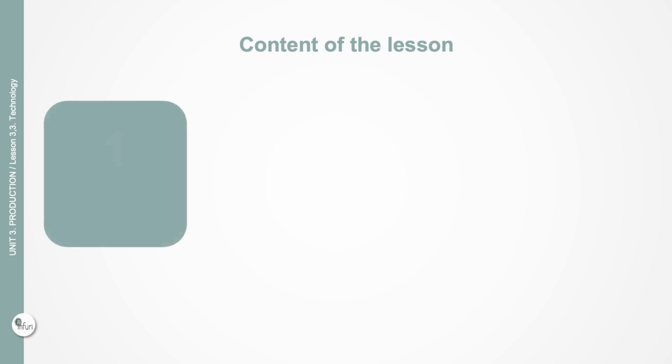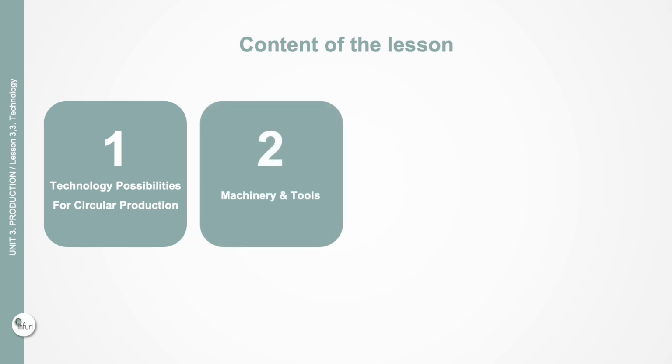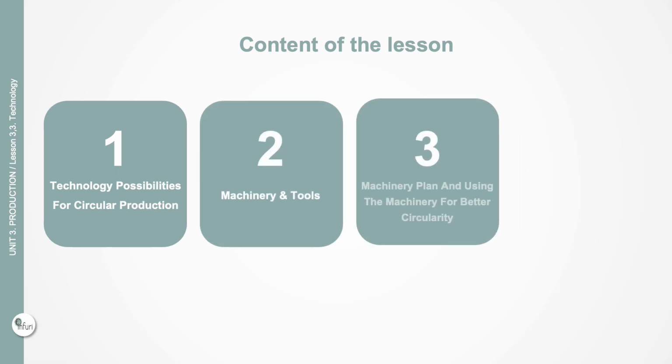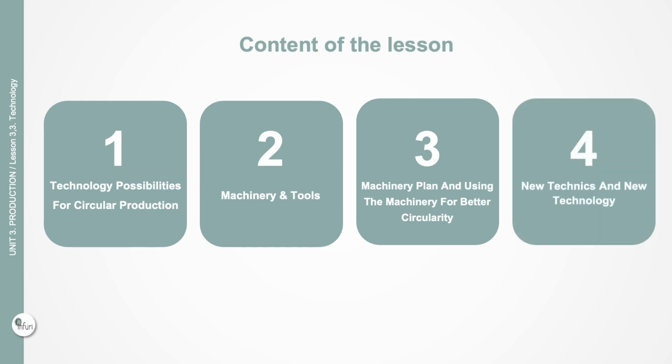Content of the lesson. 1. Technology possibilities for circular production. 2. Machinery and tools. 3. Machinery plan and using the machinery for better circularity. 4. New techniques and new technology.